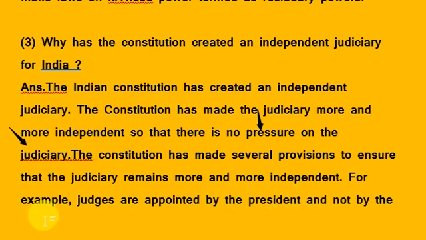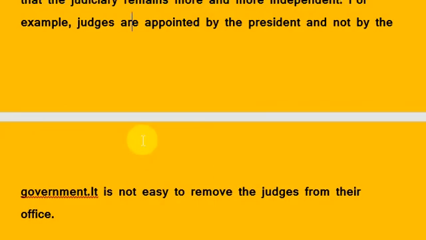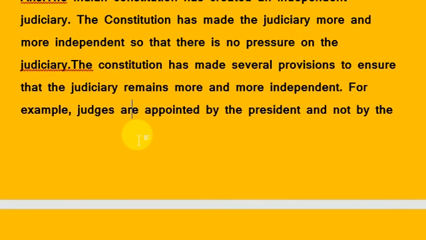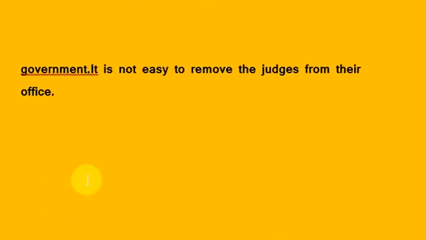For example, judges are appointed by the president and not only by the government, and it is not easy to remove the judges from their office. Like this, there are some laws that make the judiciary system independent, so as not to give pressure on judges or the judiciary system. So the judiciary system is independent in India.